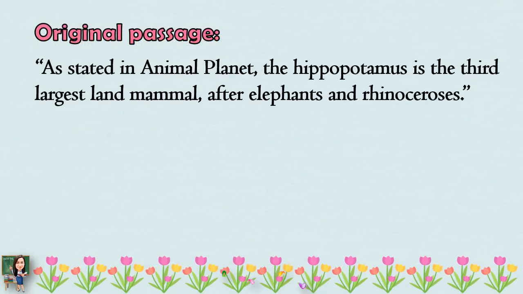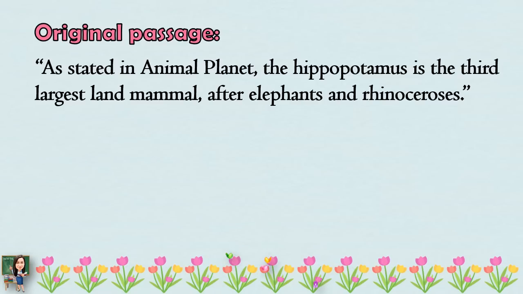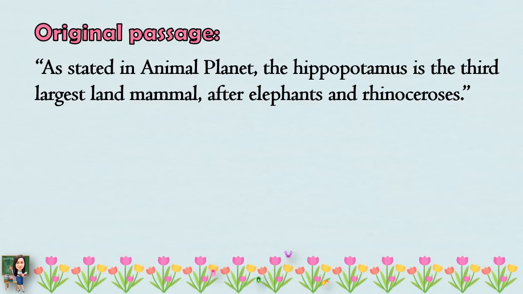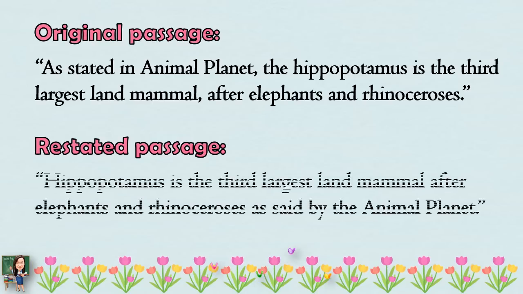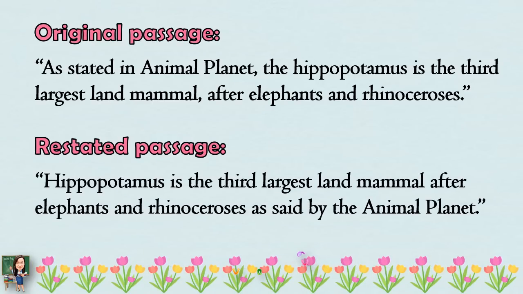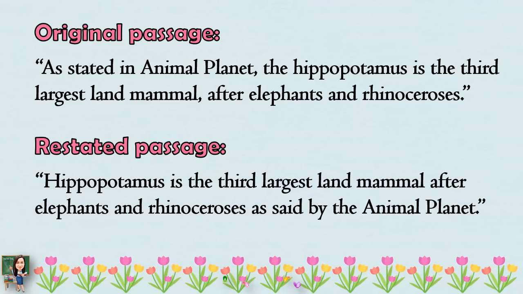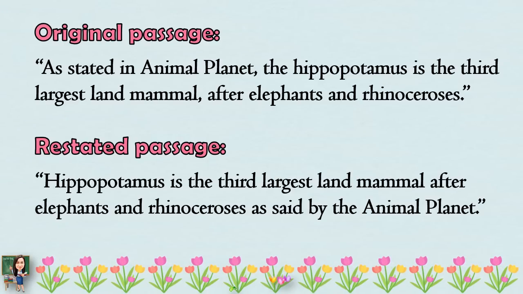Here is the original passage. As stated in Animal Planet, the hippopotamus is the third largest land mammal after elephants and rhinoceroses. And this is the restated passage. Hippopotamus is the third largest land mammal after elephants and rhinoceroses, as said by the Animal Planet.